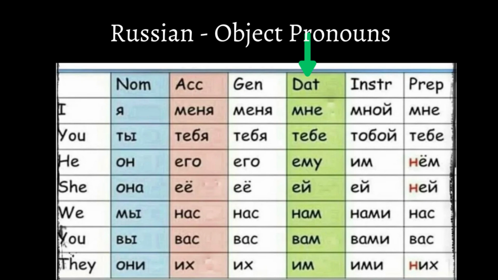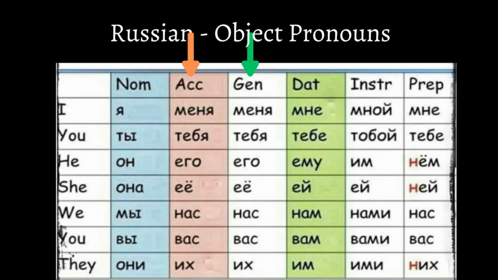Now, starting from the dative onward, because the 6 Russian cases ask questions with different prepositions, such as of from what and of from whom, each object pronoun will be defined with the preposition that's related to the case. In the dative, the pronouns are мне, literally meaning to me, тебе, literally meaning to you, ему, to him, ей, to her, нам, to us, вам, to y'all, and им, to them.